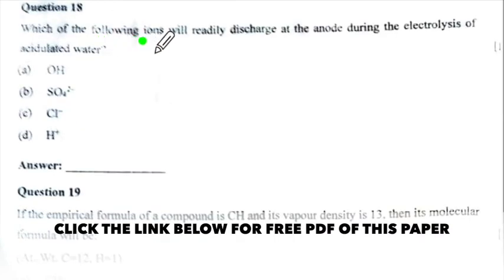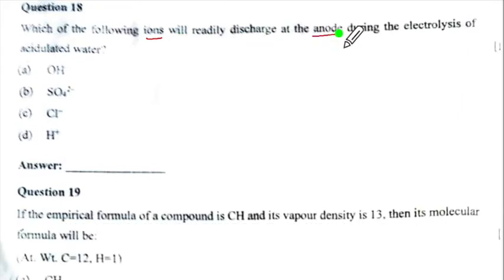Question 18. Which of the following ions will readily discharge at the anode during the electrolysis of acidulated water? Now acidulated water has only H1+ and OH1-, and we have also, because sulfuric acid will be added to it for acidifying it, we will have these ions.